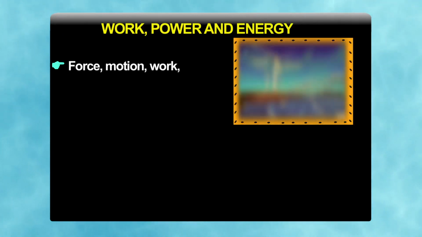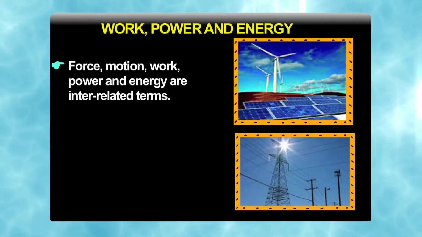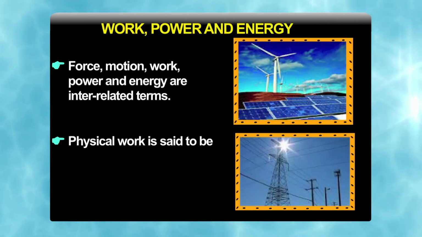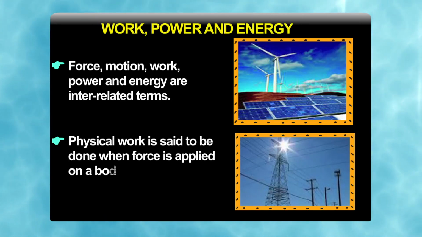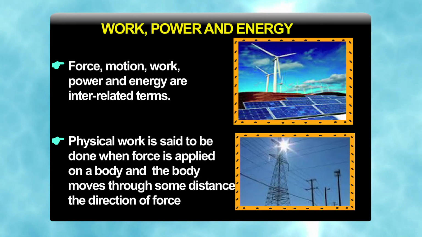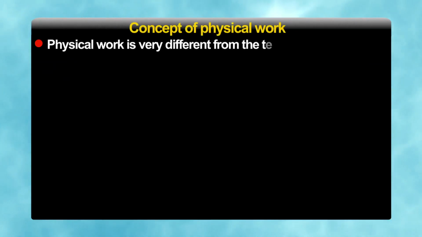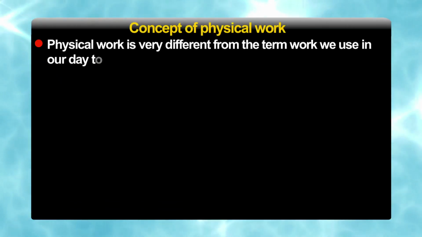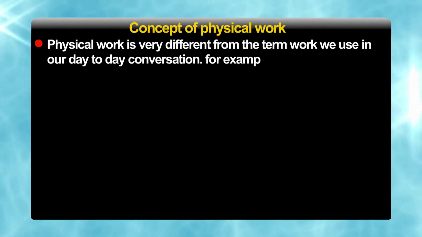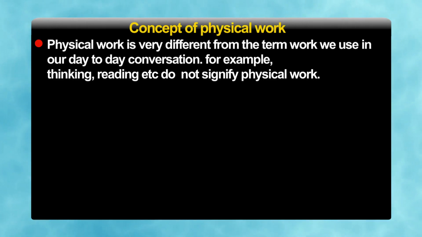Force, motion, work, power and energy are interrelated terms. Physical work is said to be done when force is applied on a body and the body moves through some distance in the direction of force. Physical work is very different from the term work we use in our day-to-day conversation. For example, thinking, reading, etc. do not signify physical work.